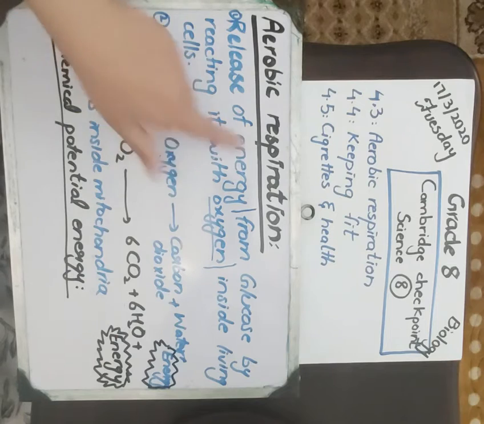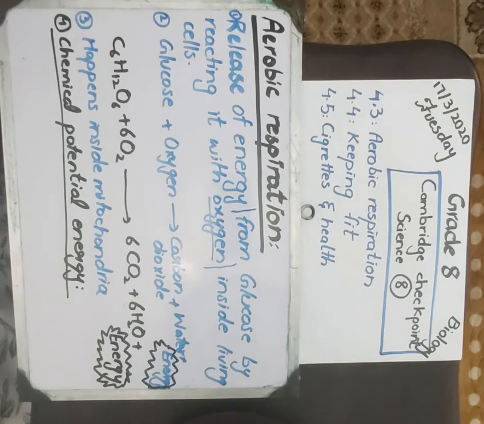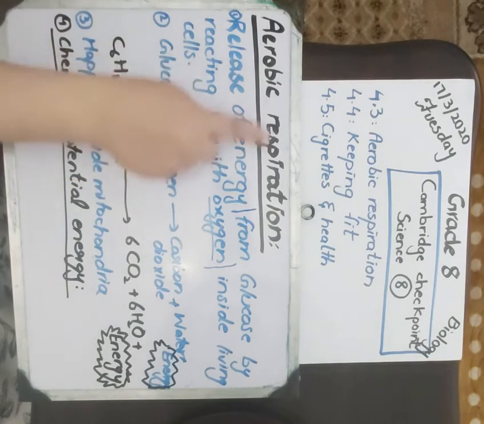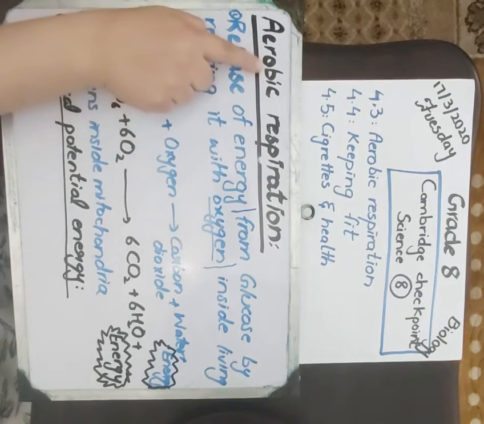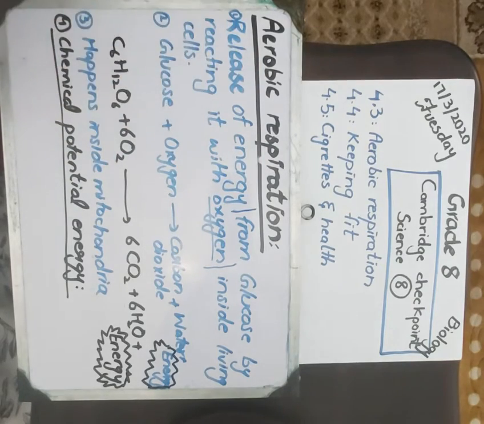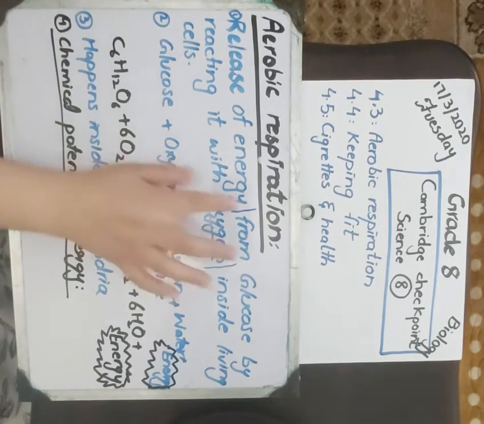Then they are telling you the location of aerobic respiration. It happens inside a living cell. So if you break down the definition of aerobic respiration, number one, it is the release of energy from glucose by reacting it with oxygen inside a living cell.